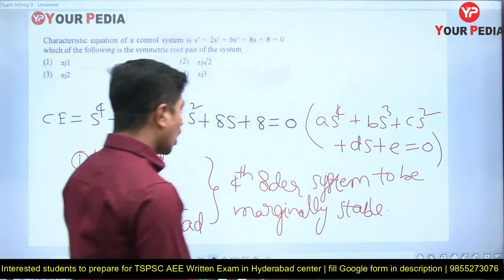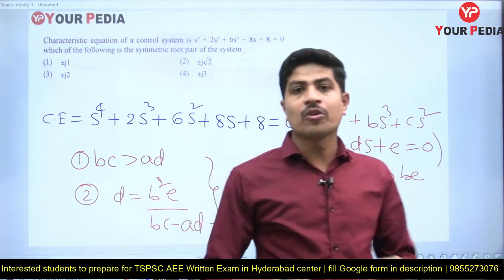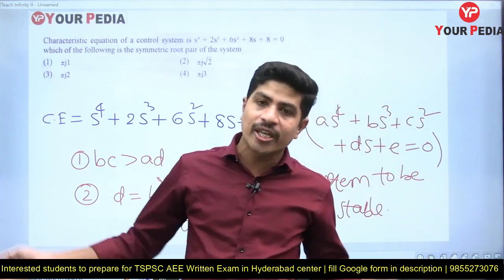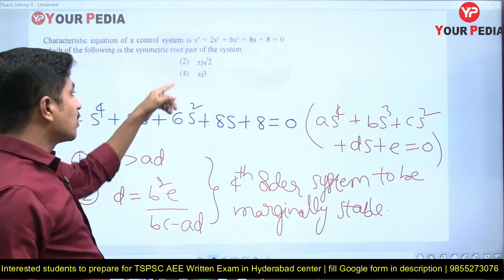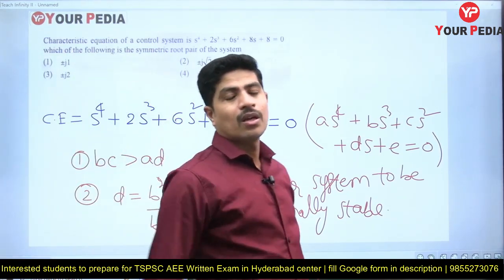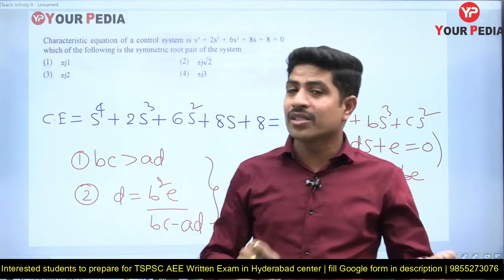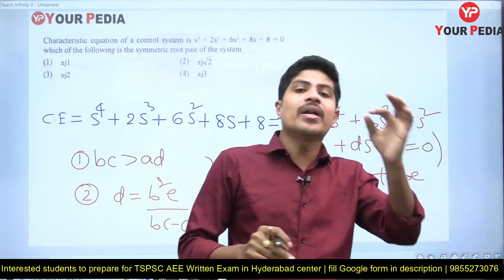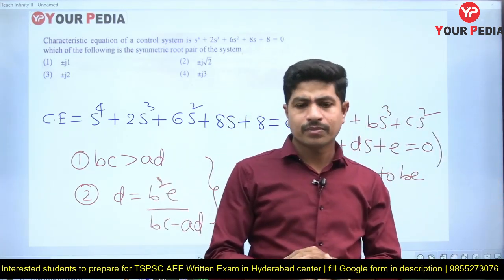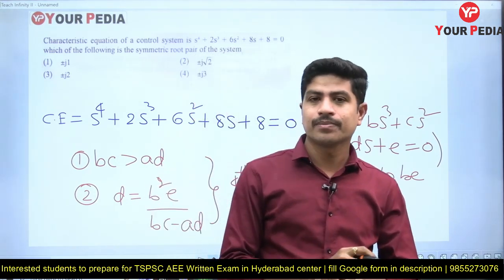Now, why am I checking this? Immediately you'll get a question in your mind: sir, why are you directly checking marginal stability? If you look at the options, all options have plus or minus j. For a system, if there are imaginary roots, then the system is said to be marginally stable, if there are no right side roots and no repeated roots on the imaginary axis.